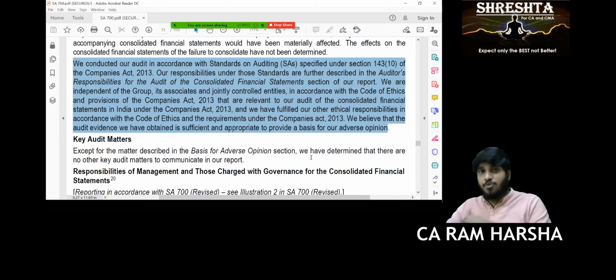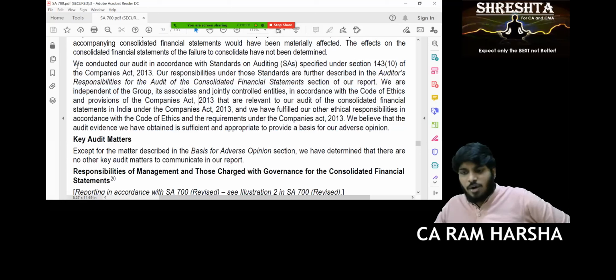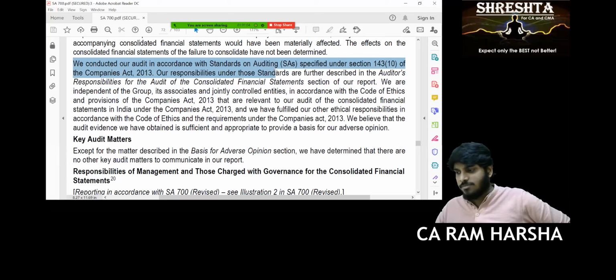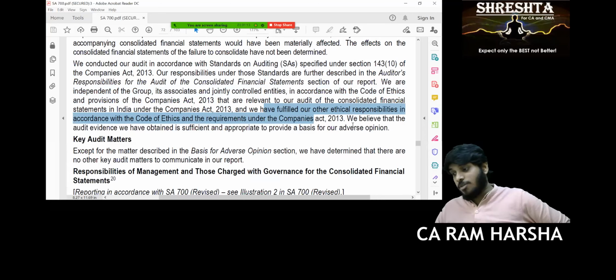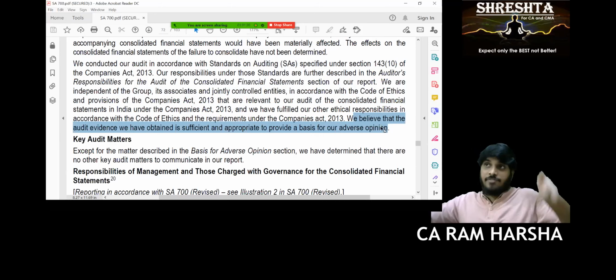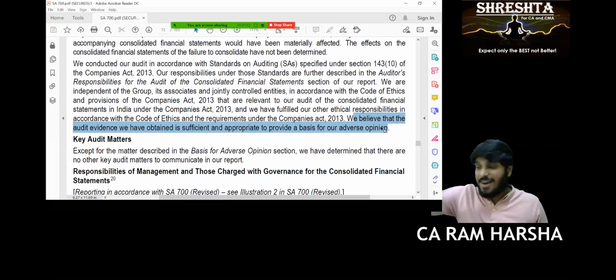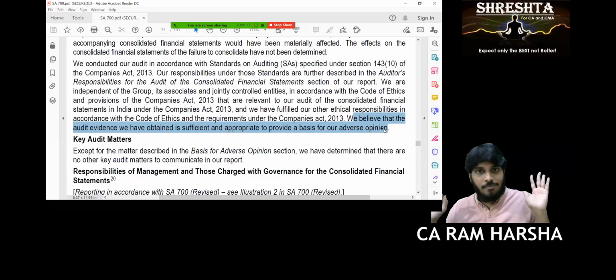Okay, I'll come to that later. Now, the basis for opinion para is there. What else is there in the basis for opinion para? We mentioned that we do the audit as per standards on auditing. We also mentioned that we are independent of the company. Yes or no? Yes, sir. We also mentioned that we fulfilled all the ethical responsibilities. We also mentioned that we believe that the evidence obtained is sufficient and appropriate. You are saying only after I got sufficient evidence, I'm giving this opinion. You are acknowledging to people that you did the audit perfectly, only then you are giving the opinion.